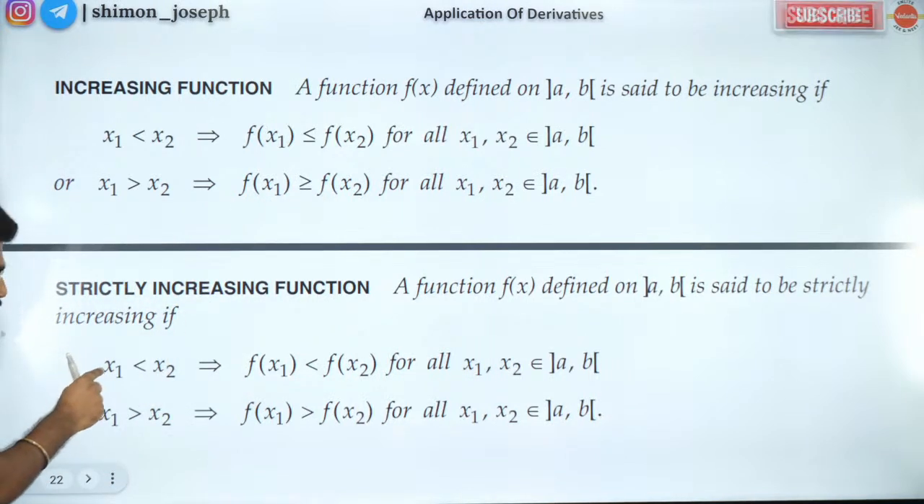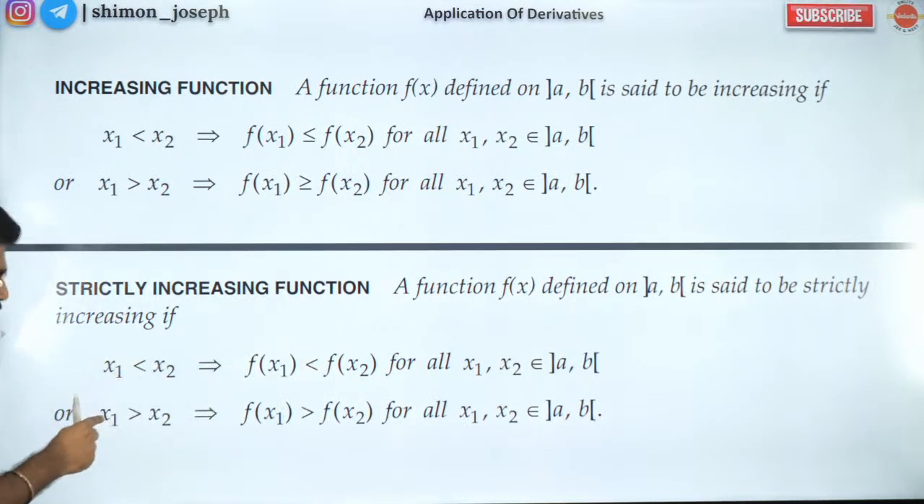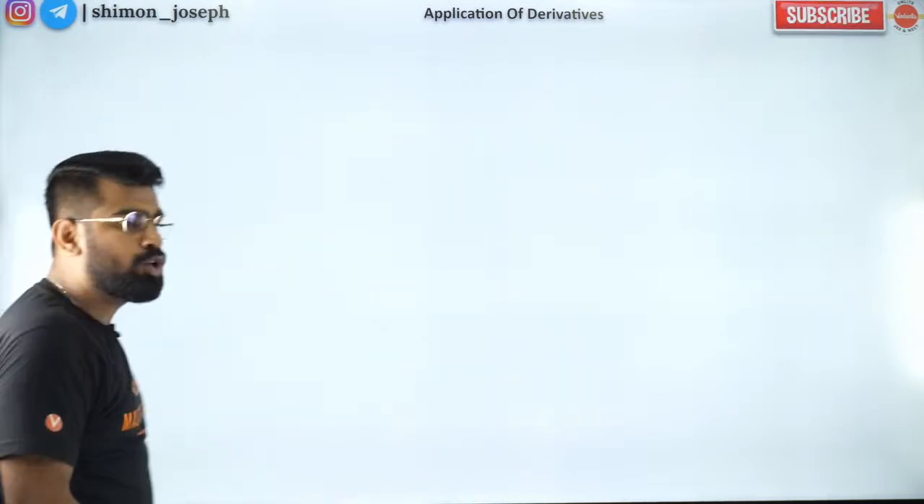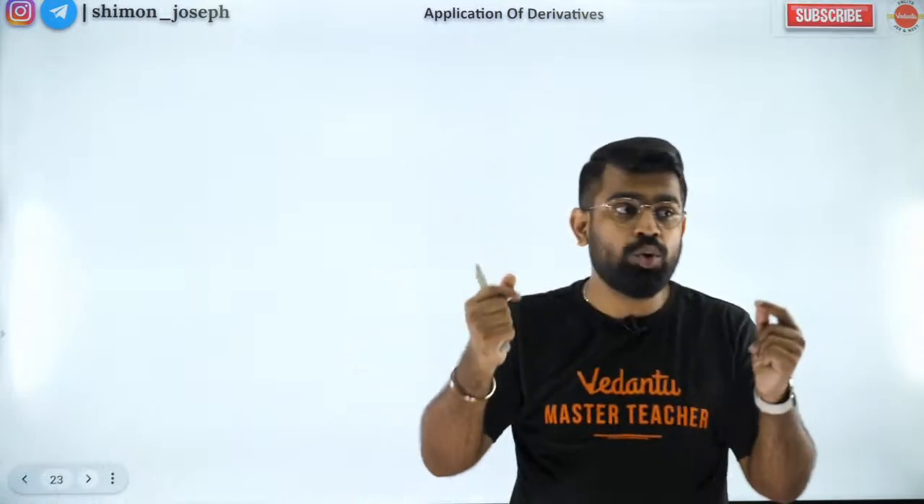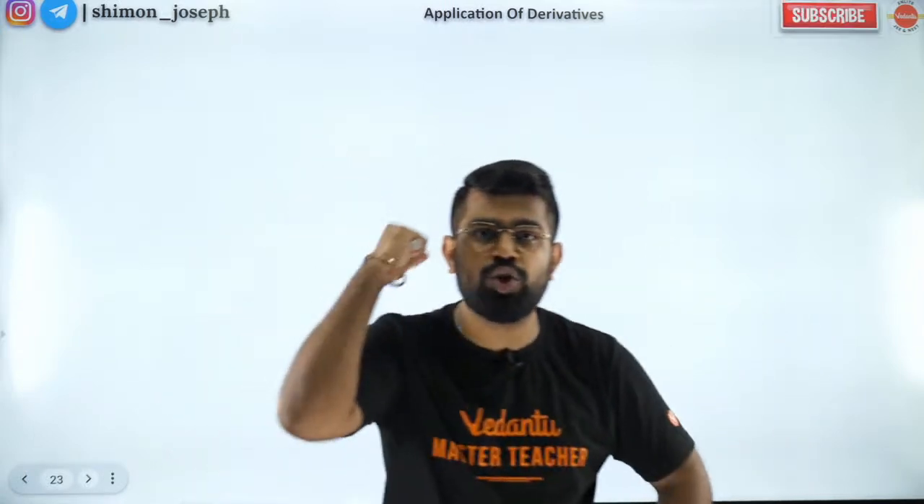Okay? See, when you apply an increasing function, the sign of the inequality is the same. That is important. Now, let's go to decreasing functions. We'll do it very fast because I know you guys are waiting to solve problems.